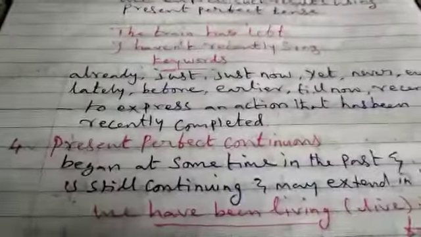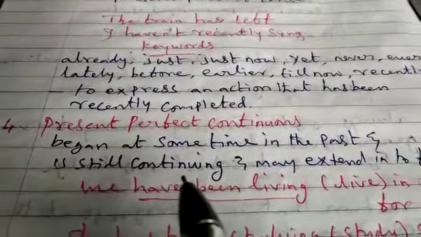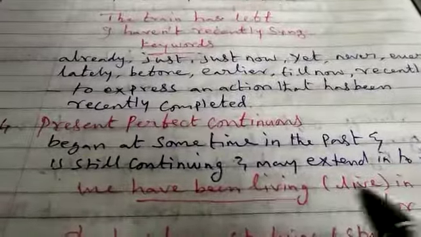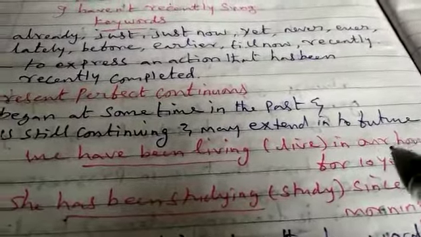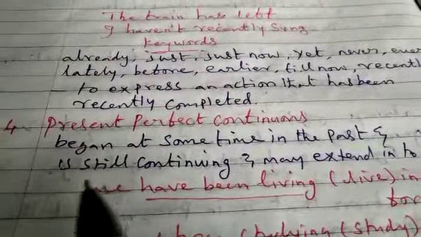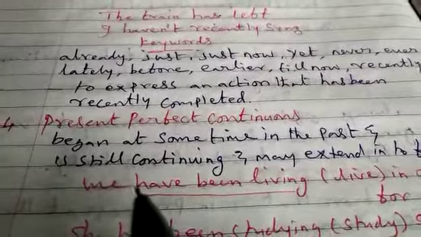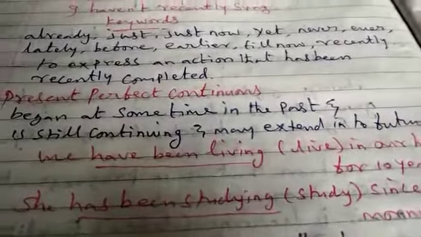Okay. Then we go to present perfect continuous. It is used for an action started at some time in the past that is still continuing and may extend into the future also.